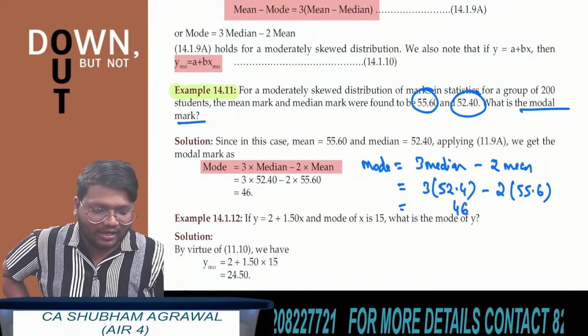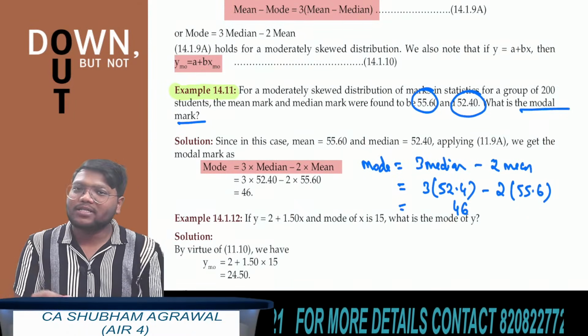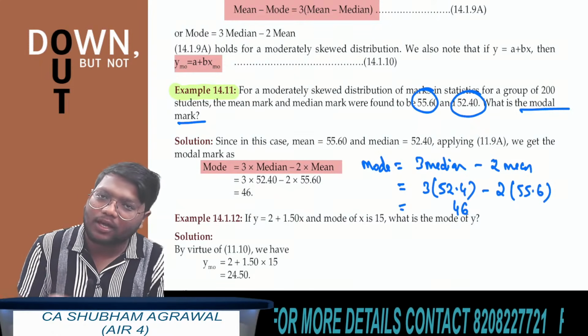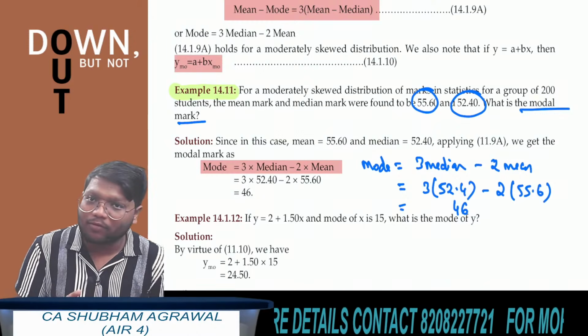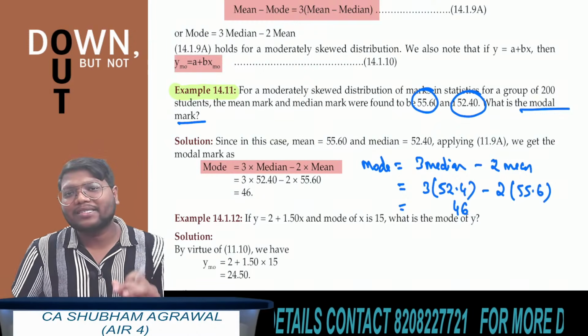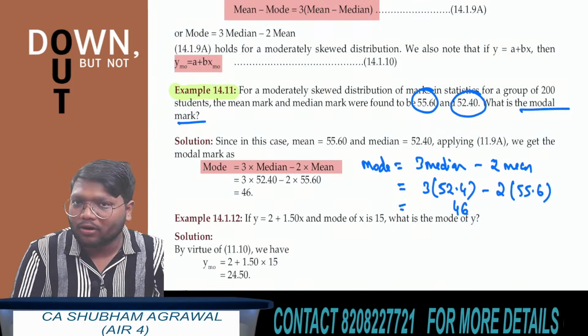All of you should get the answer as 46. This is a simple question based on the formula. If you know the formula, you can get the answer. If you are not able to recall the formula, then you cannot get the answer for this type of questions. Statistics is basically based on the properties and formulas, so you should remember all the properties and formulas.